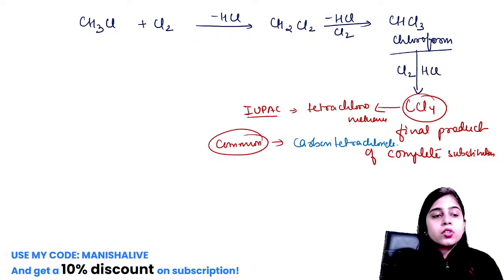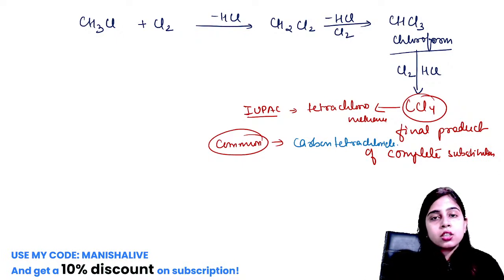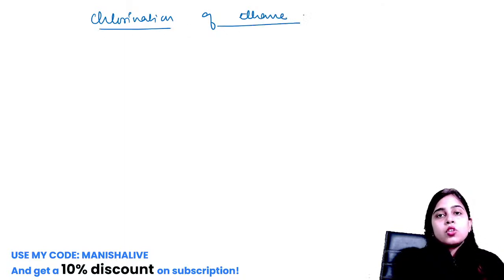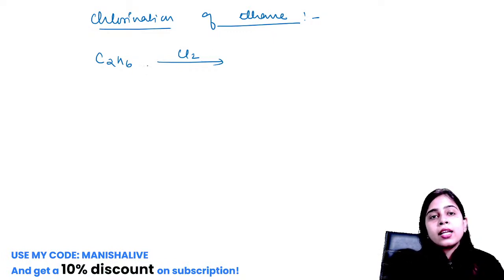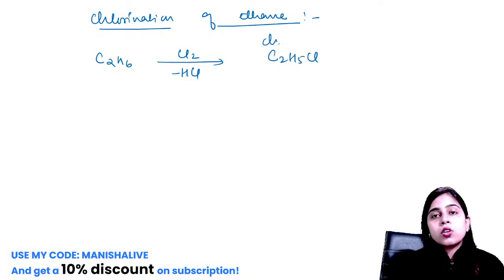So in substitution reaction, we saw the chlorination of methane. Similarly, we can have chlorination of ethane. So what happens in chlorination of ethane? We take ethane and add chlorine to it in presence of diffuse sunlight. One H will come out and combine with chlorine to form HCl. One chlorine will get attached to the ethane compound and it will form C2H5Cl. This is chloroethane.